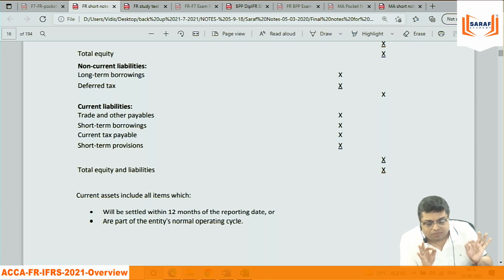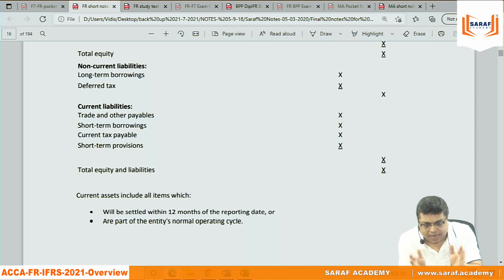Somewhere, some differences are there. Why are those differences there? Because considering the Indian economy, Indian regulatory system, Indian business system, we are not a developed country. We are a developing country. We found that some things cannot be recorded or accounted for in the same way. Suppose there is IAS 40, investment property. In IFRS, we can follow the cost model or the fair value model. But in India, in IND-AS, we can follow the cost model only. We cannot follow the fair value model.